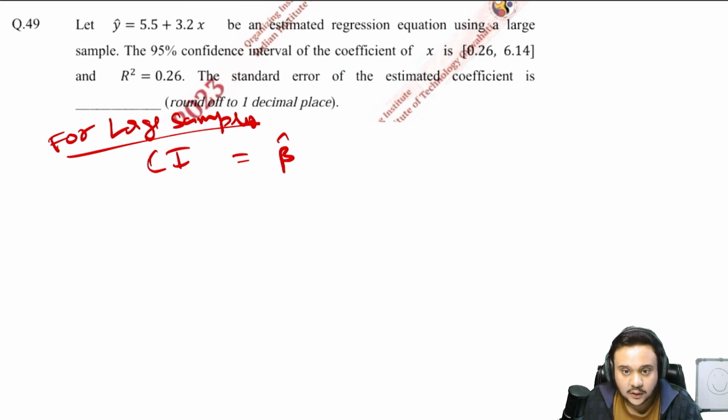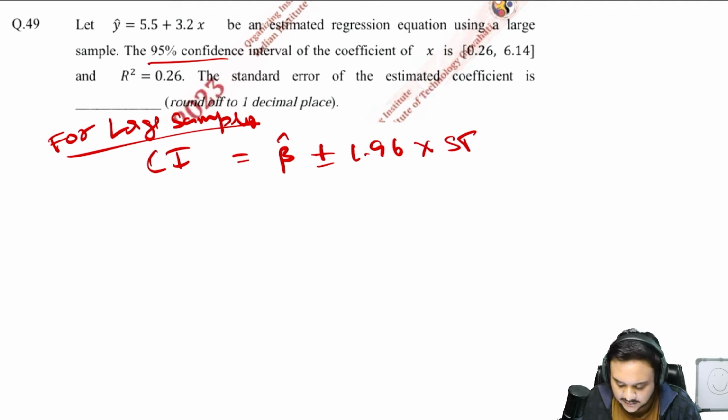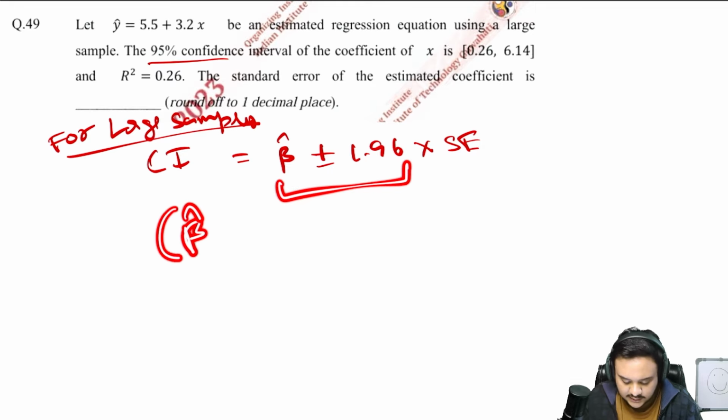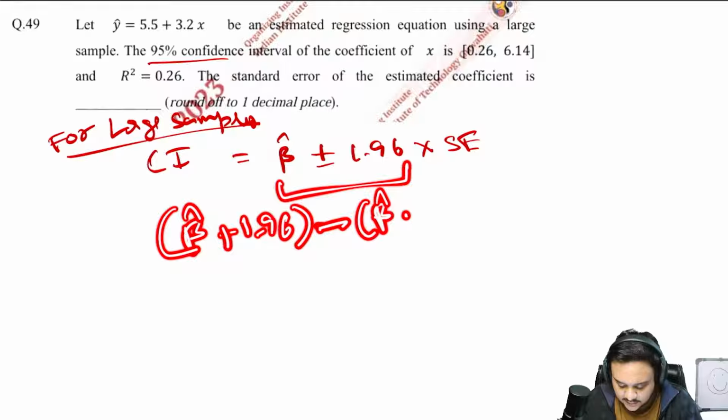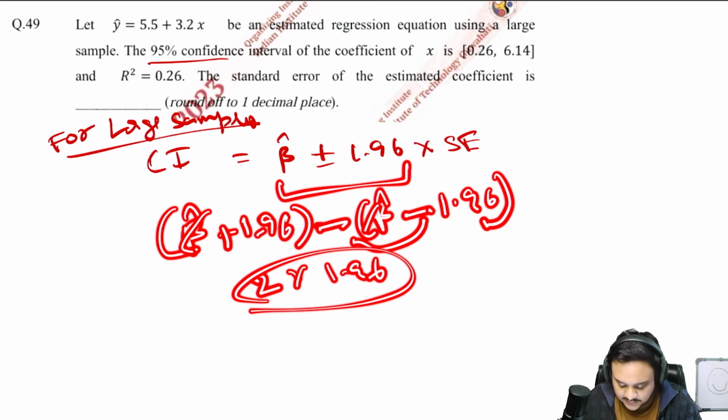So confidence interval is equal to beta hat plus minus the, you are given a 95% CI, so 1.96 is the value for that, multiplied by standard error, right? So when you actually solve for this, the difference becomes beta hat plus 1.96 minus beta hat minus 1.96, right? So here beta hat will get cancelled, minus minus becomes plus, this becomes 2 into 1.96. That becomes the width of the interval.